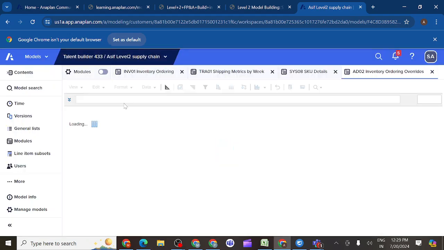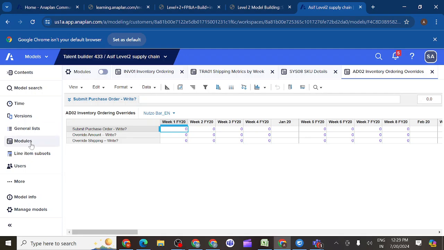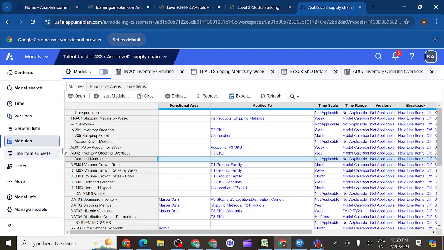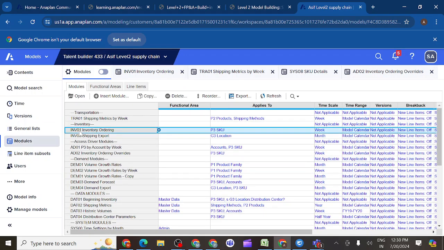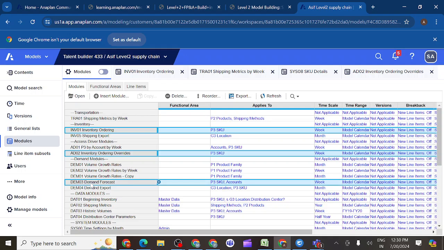Is it correct? What dimensions are we using for this inventory ordering module? We should take the same dimensions for the access driver module. We already did the same thing earlier. For demand 03 I used my access driver module. You can see demand 031 and access driver 1. Are these dimensions the same or different? Yes, the same.